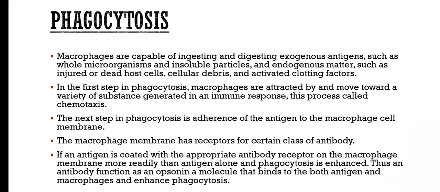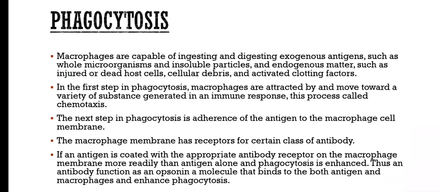Phagocytosis. Macrophages are capable of ingesting and digesting exogenous antigens such as whole microorganisms and insoluble particles, and endogenous matter such as injured or dead host cells, cellular debris, and activated clotting factors. In the first step in phagocytosis, macrophages are attracted by and move towards a variety of substances generated in an immune response. This process is called chemotaxis.